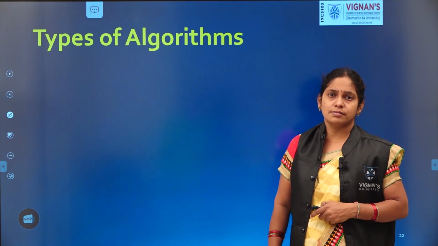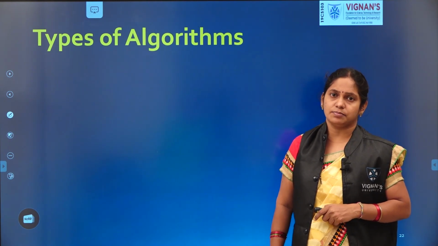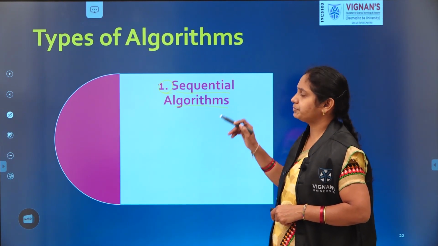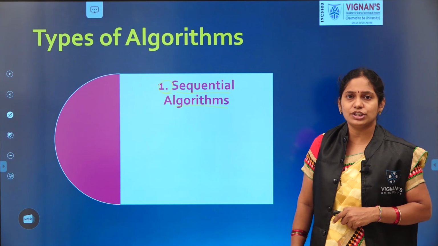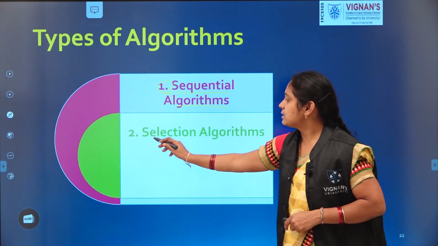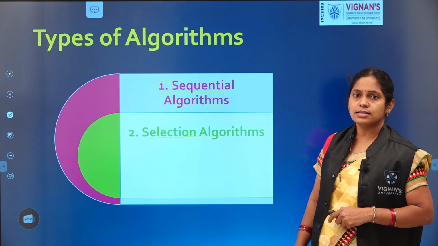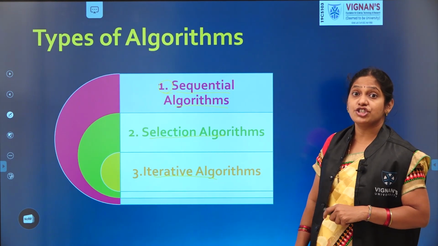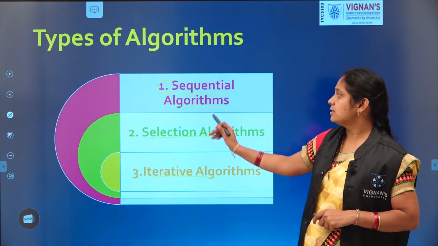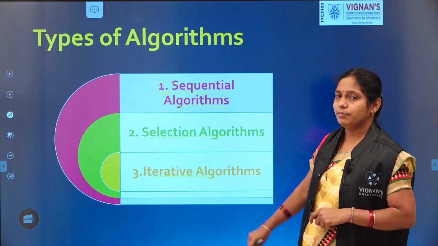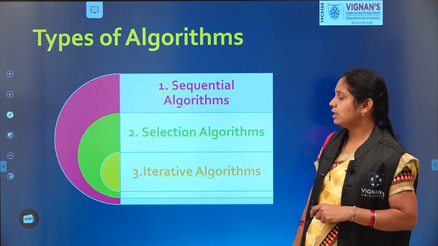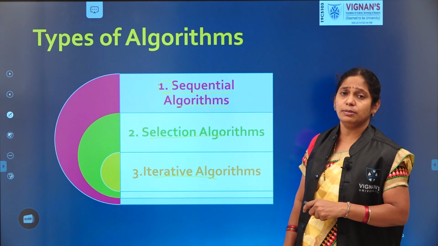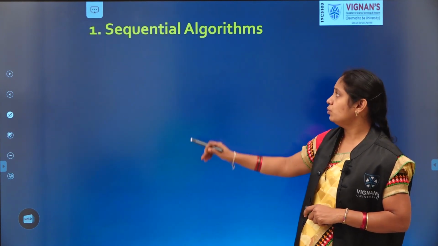Coming to the next one, types of algorithms. What are the types? Here basically we have three different types of algorithms. The first type is the sequential algorithm. Second type is selection algorithms. Next one is iterative algorithms. So these are the three basic types of algorithms. Now move one by one.